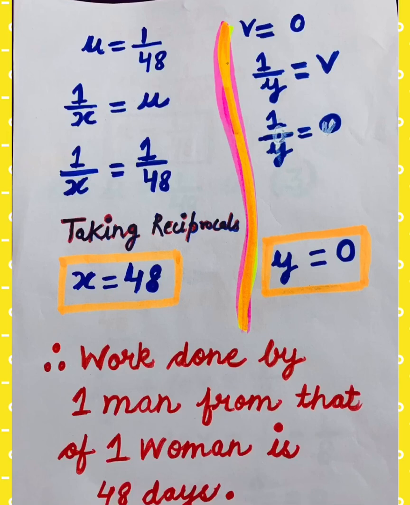So we shall write the statement. Therefore work done by one man is 48 days. Means one man finishes the work in 48 days and one woman finishes the work in 0 days. I think there is some mistake in the question, because work of woman cannot be 0. But if you get this question in the examination, you will have to solve in the same way as I solved the question. Thank you.